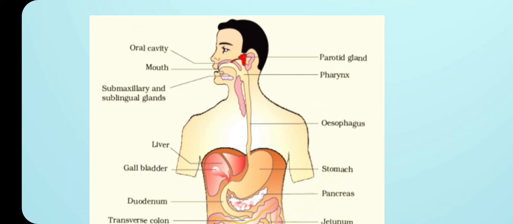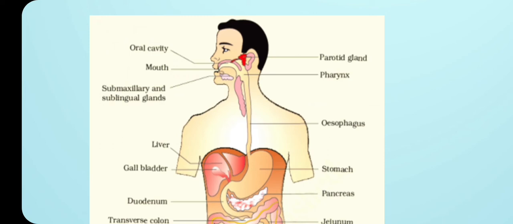So here you have to remember one more thing, the opening of the windpipe. You all know that the opening of the windpipe is called the glottis. That opening of the windpipe, the glottis, is restricted only for the air.